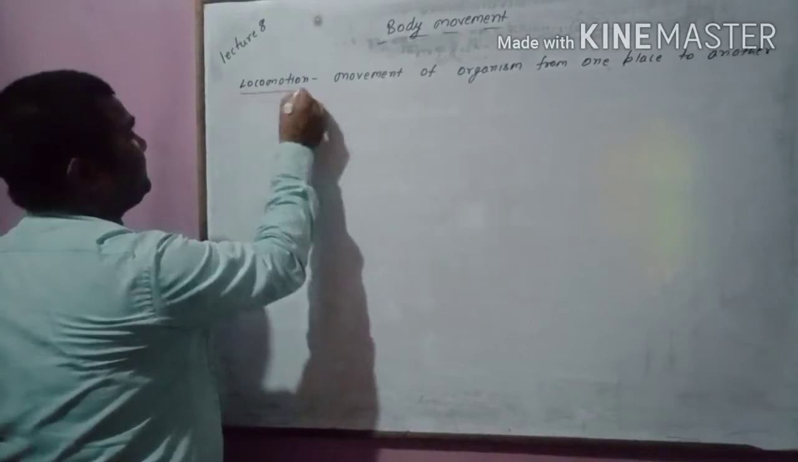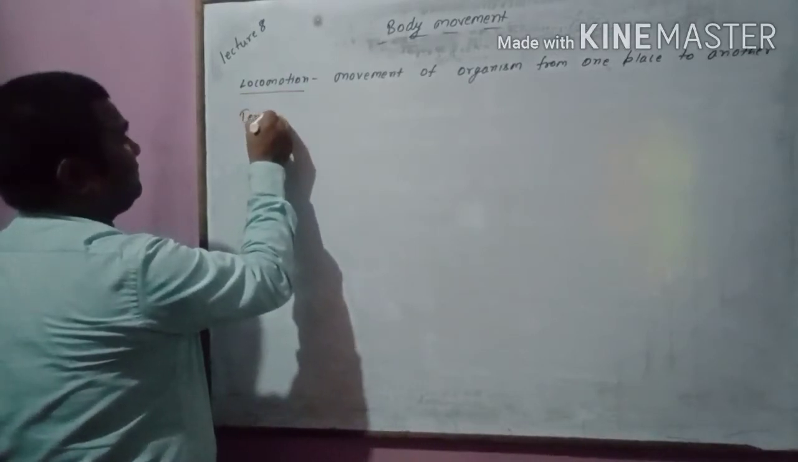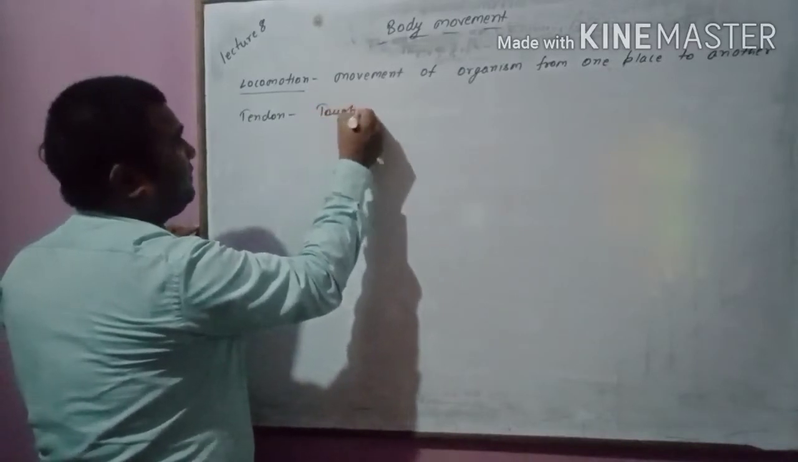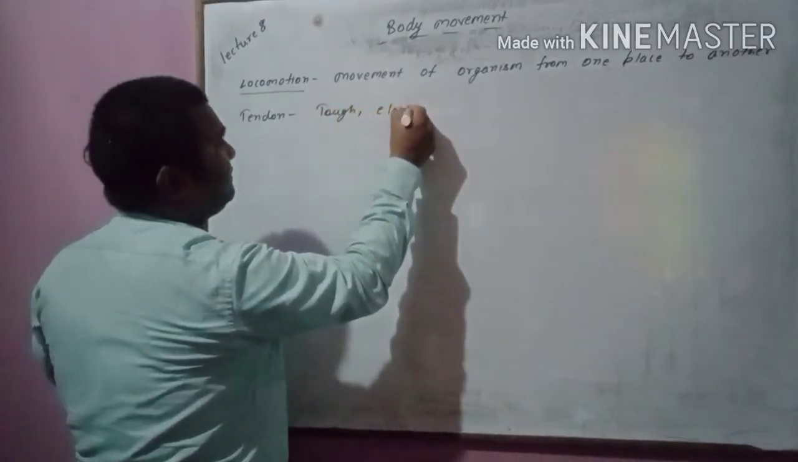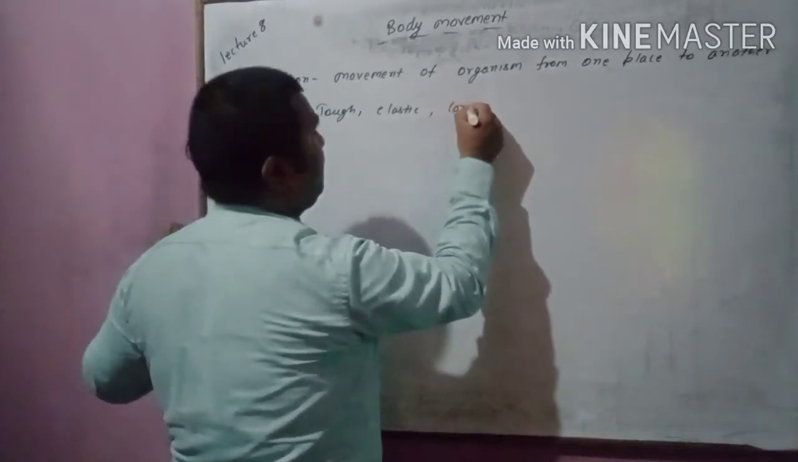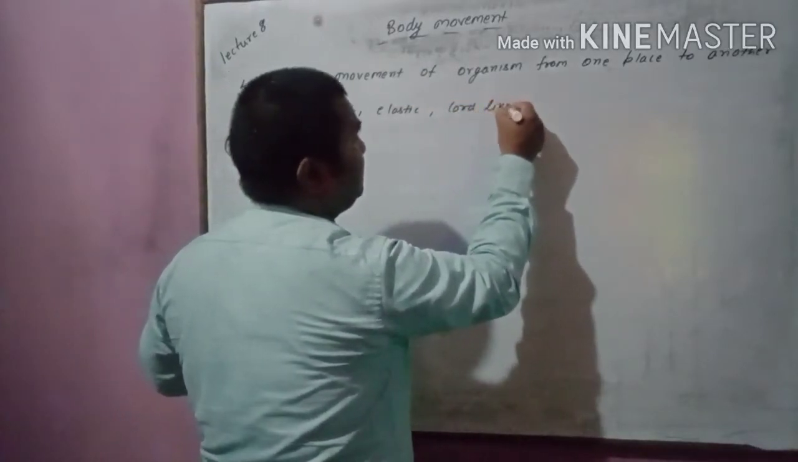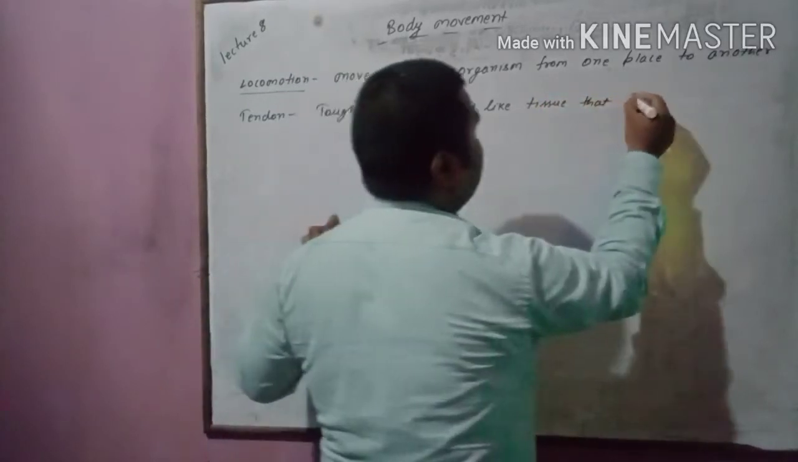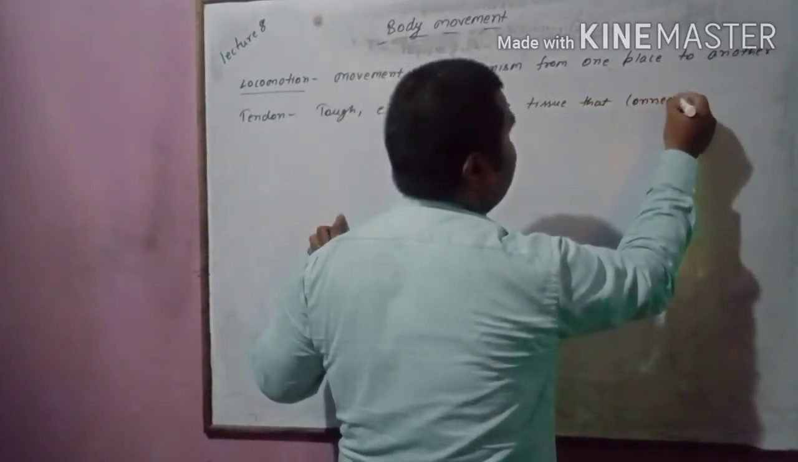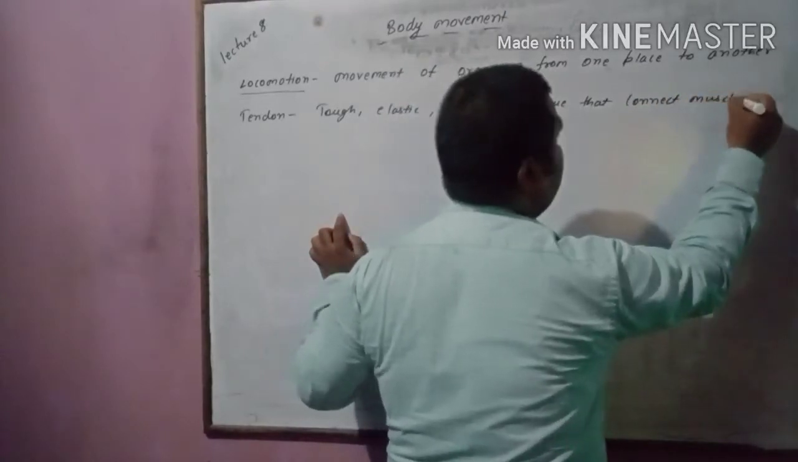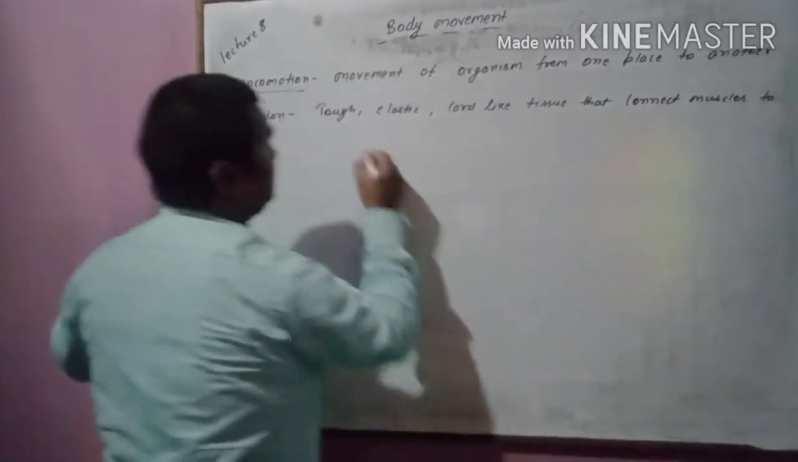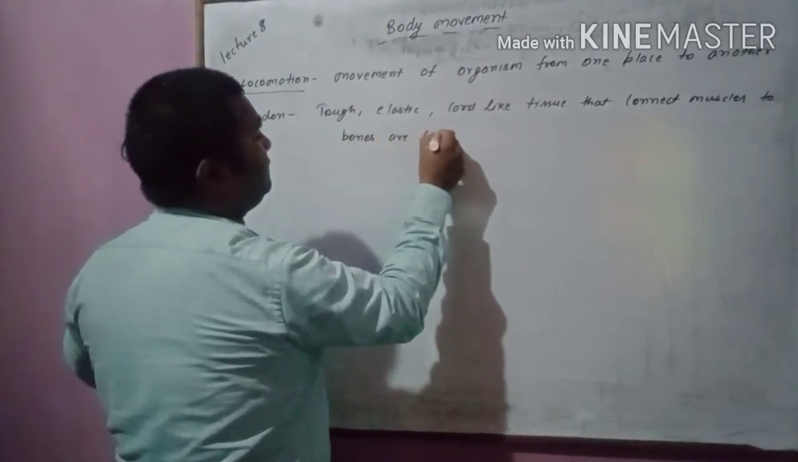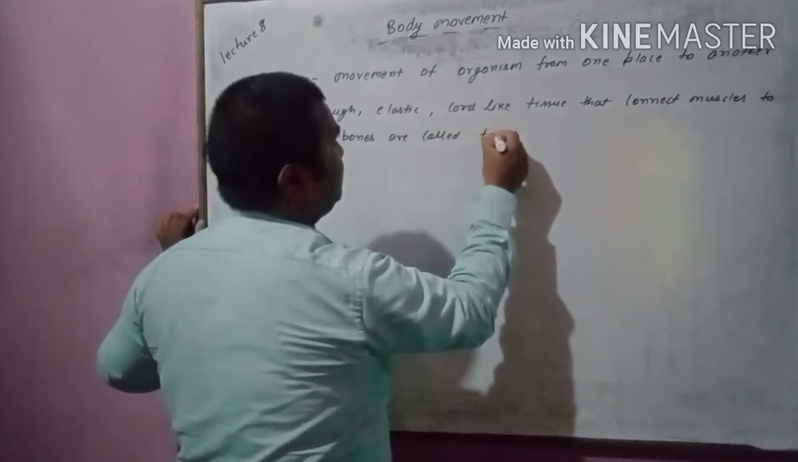Next is tendon. Tough, elastic, cord-like tissue that connects muscles to bones are called tendons.